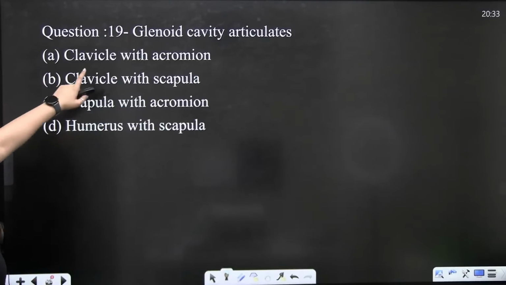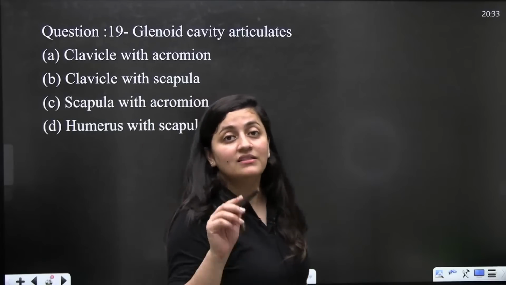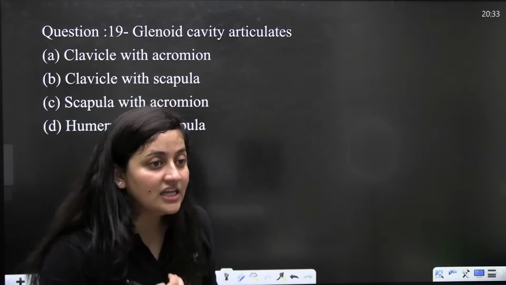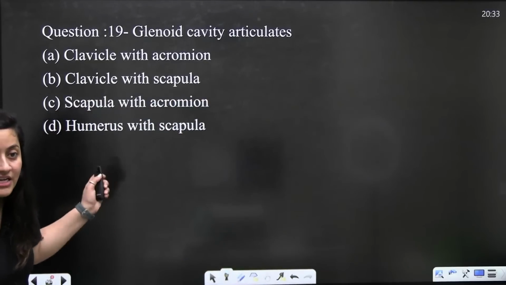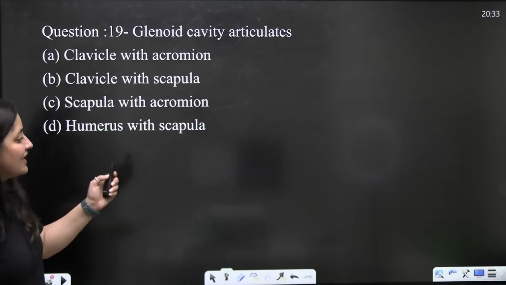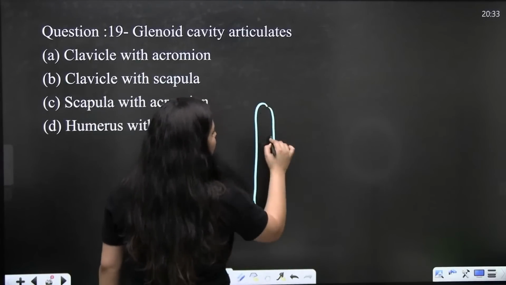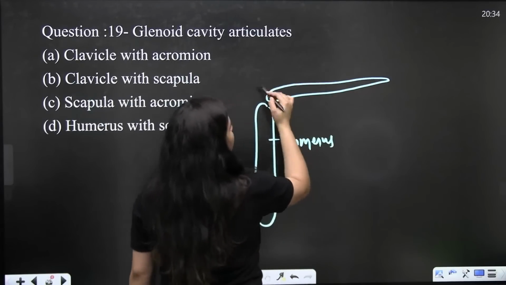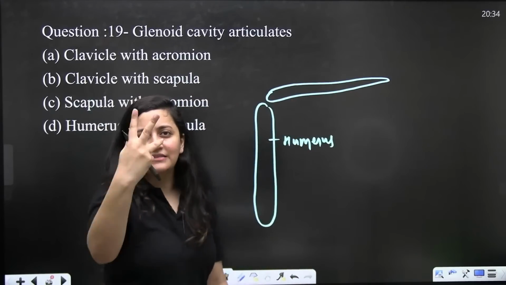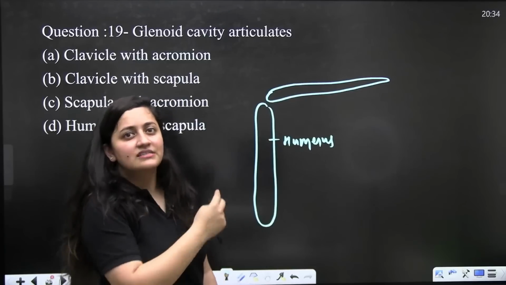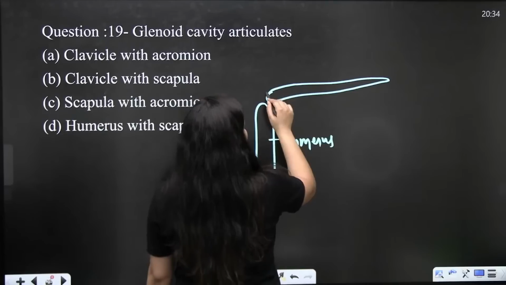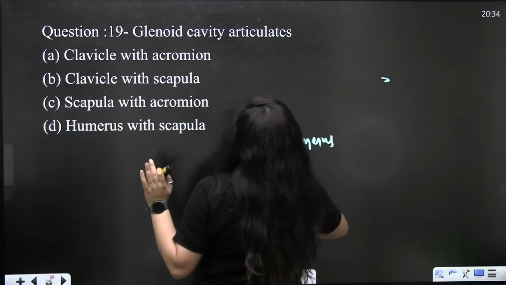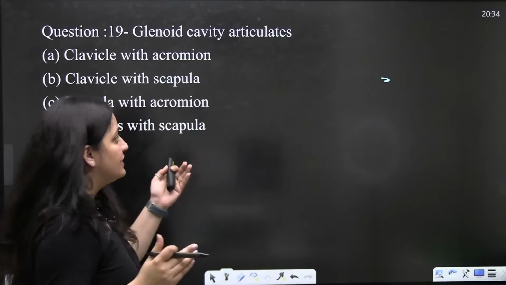So the next question: glenoid cavity articulates with... Even in the human physiology marathon, we have completed that, isn't it? All of you, please answer this. Remember, children, here we have the humerus. Don't judge my diagram. Here you have the pectoral girdle. The pectoral girdle has two bones: the clavicle is here, the scapula is there, right? That scapula has the glenoid cavity. So the humerus and the pectoral girdle basically articulate with the glenoid cavity.